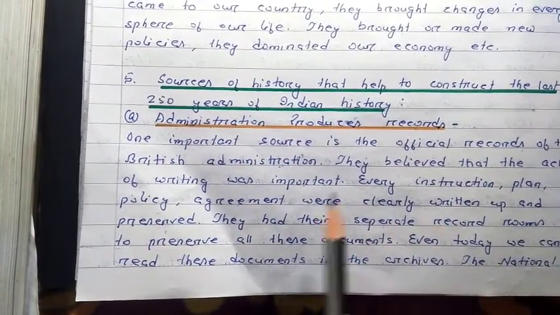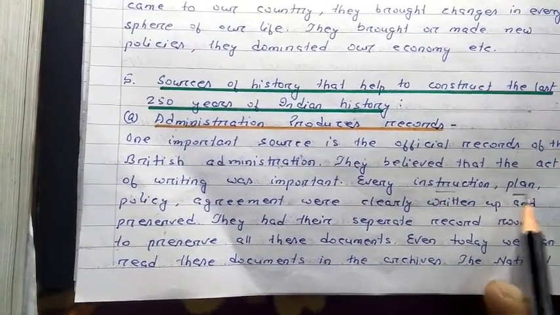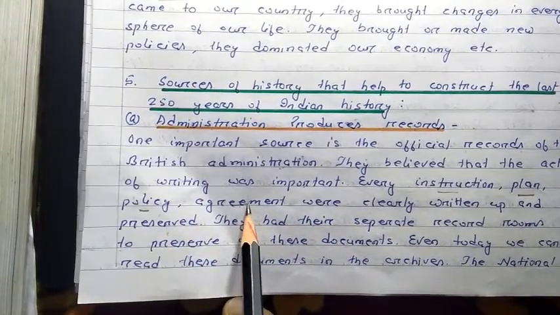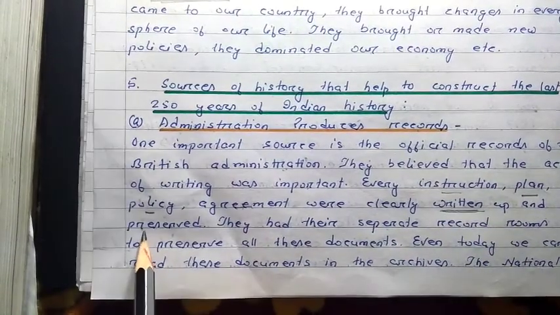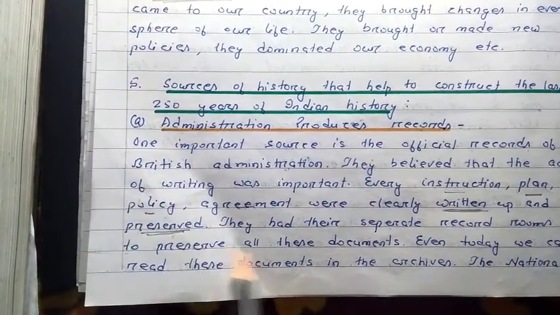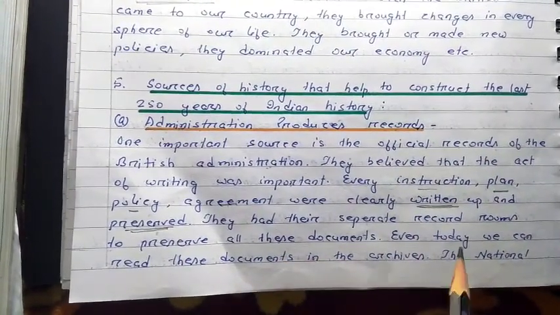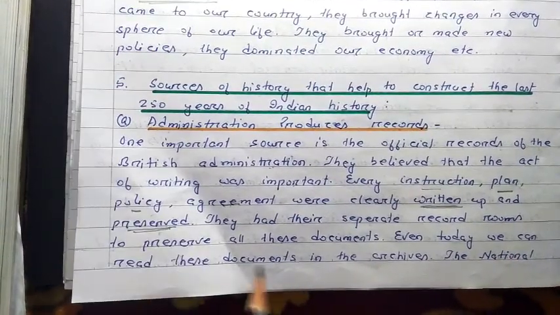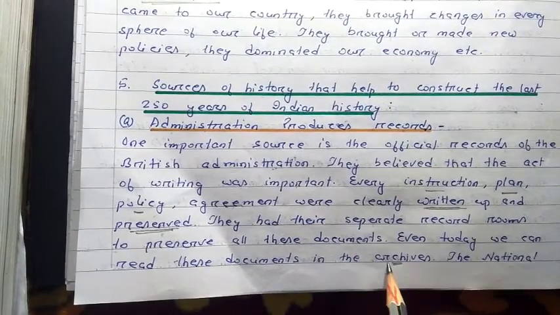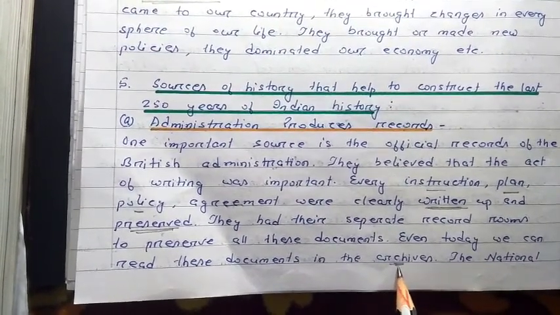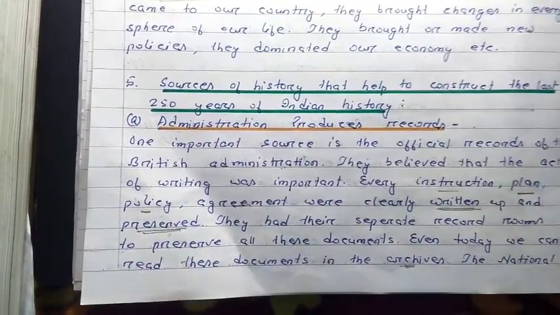So when the British came, they started to keep records of all the instructions, plans, policies and agreements, whatever they created, they kept a written record, and they also preserved them. And even today we can go through these records and easily construct Indian history. Even today we can read these documents in the archives. Archives is a building which was used mainly by the British for preserving different types of official documents. You can see it on the page number given in your book.